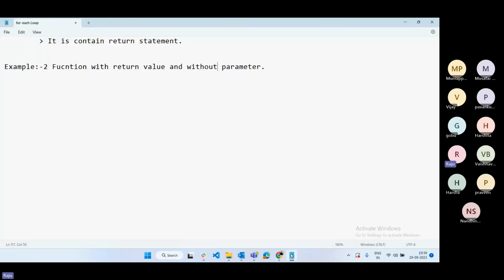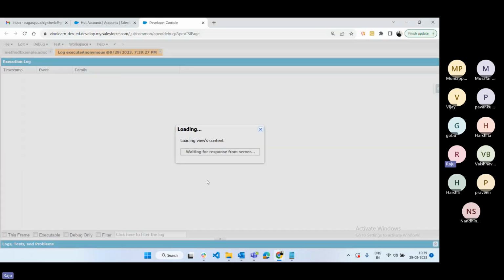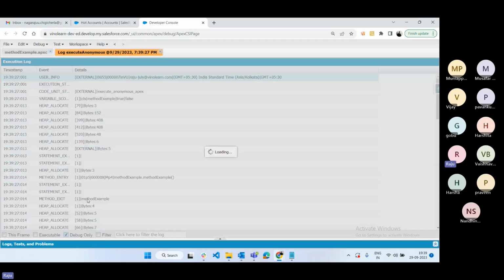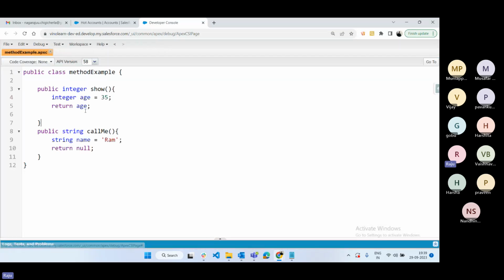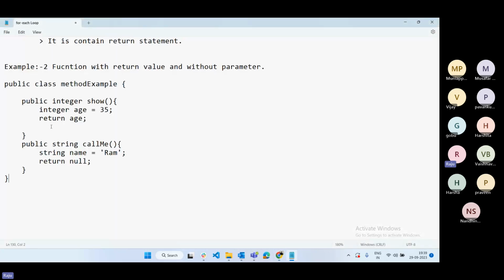Right. So now go to the developer console. Now we can execute this code. See, it will execute without any error. There is no debug statement. Why? Because we are not printing any value. If you want to print the value, we can print the value, otherwise you can leave it. This is how we can define the non-void method without parameter. This is the example for non-void method. The execution code is already available at the top, same example.